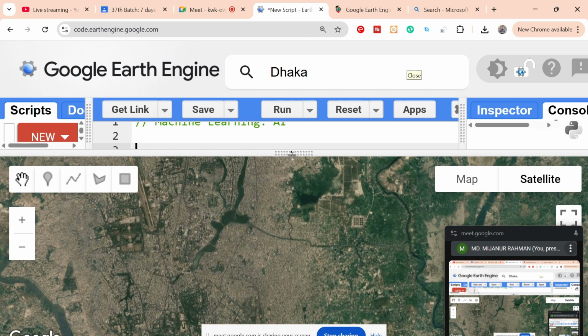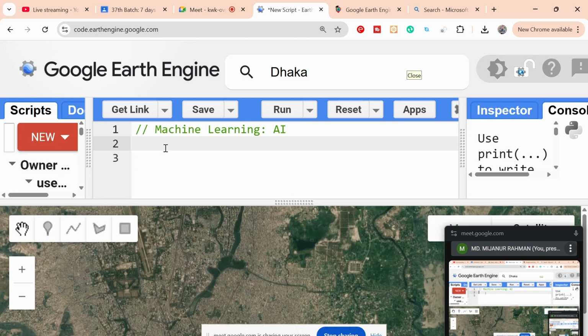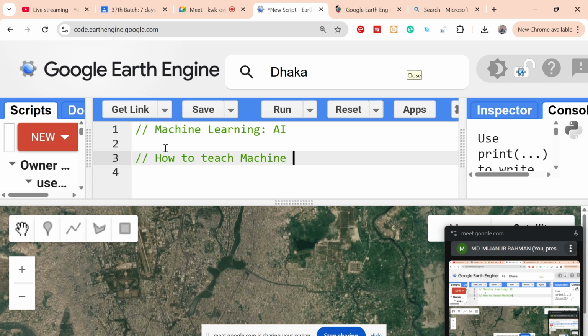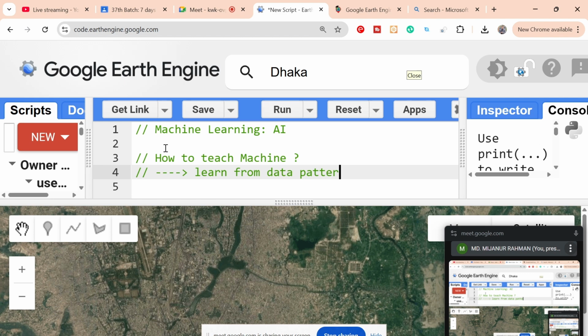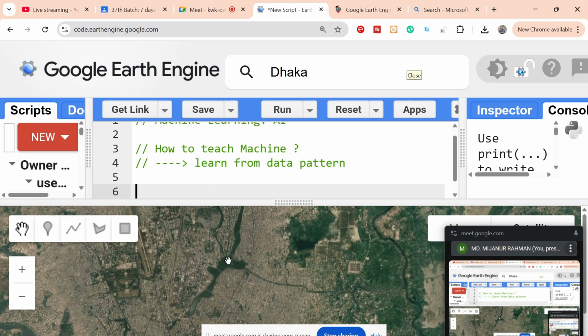So how to teach your machine? How can I teach my machine? In this case, it mainly learns from data, from data patterns. Suppose water body has a specific pattern, vegetation has a specific pattern, built up has a specific pattern. So it learns from the pattern, and this pattern